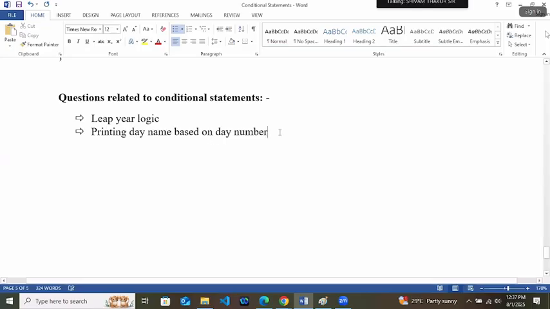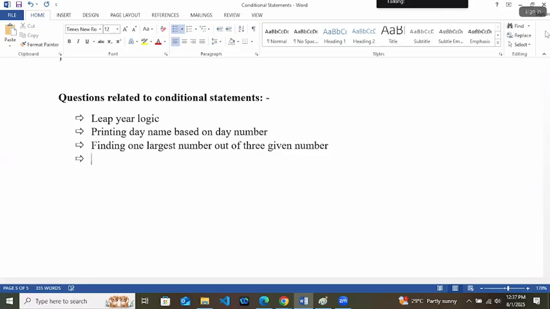Printing day name based on day number. Finding one largest number out of three given numbers. Finding one smallest number out of three given numbers.